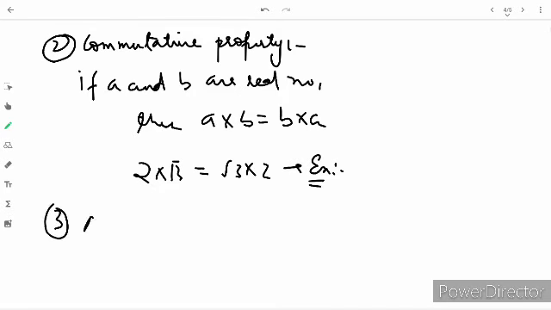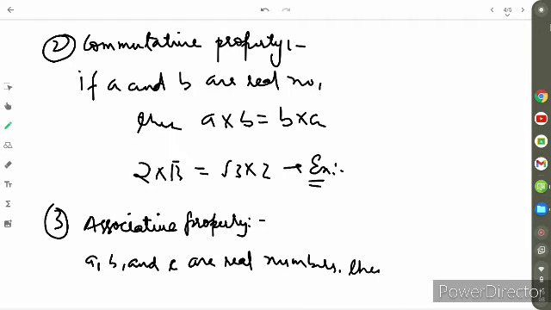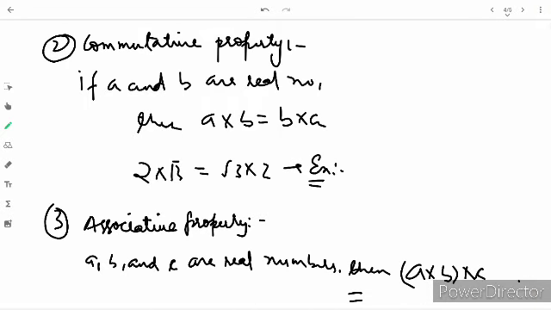Third is associative property. If A, B and C are real numbers, then (A into B) into C equals A into (B into C). So this is the associative property.